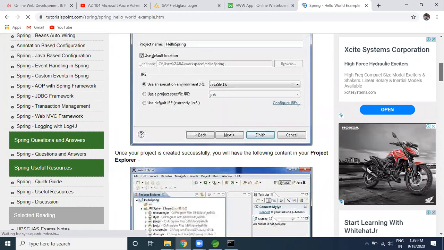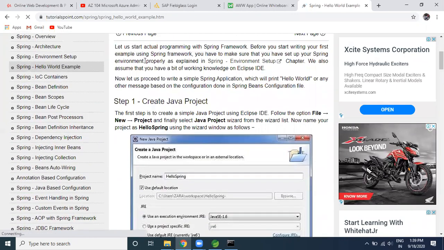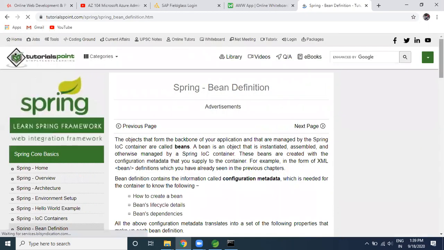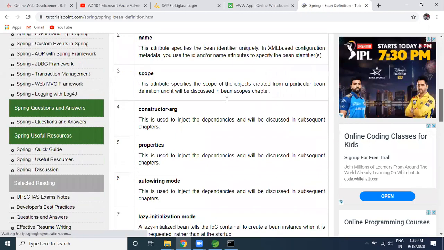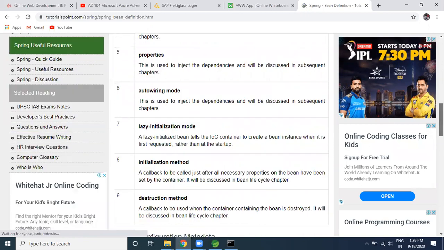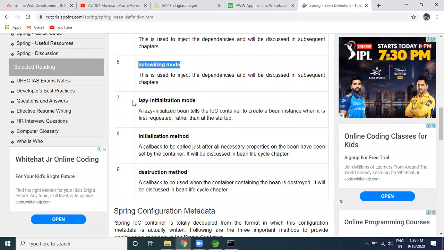Most of the things you are going to do through annotations as well, but guys, you need to understand one thing here. Annotations are fine and they help you, but most of the time the projects are legacy projects. You are going to use the constructor argument whenever you would like to go for constructor based dependency injection. Autowiring also has by name and by type. You are able to see the lazy mode. Lazy mode by default is true here. Lazy initialization, you can make it false.